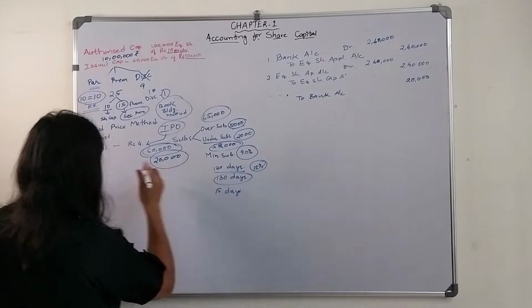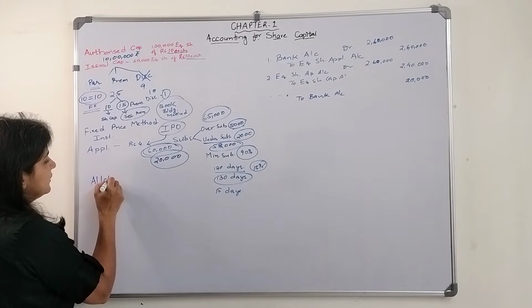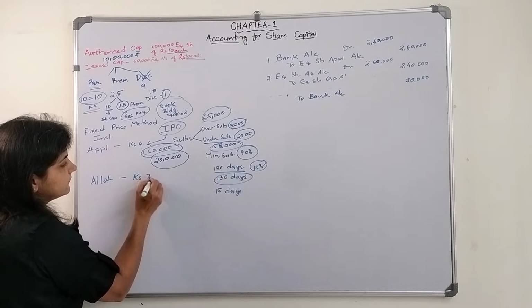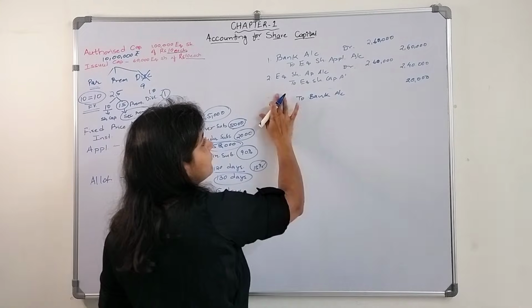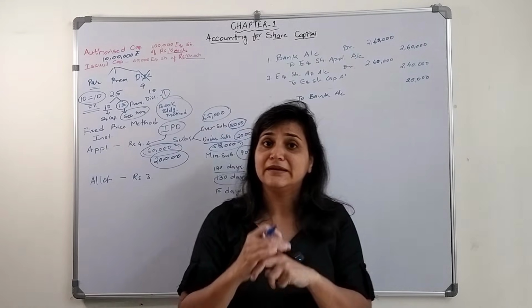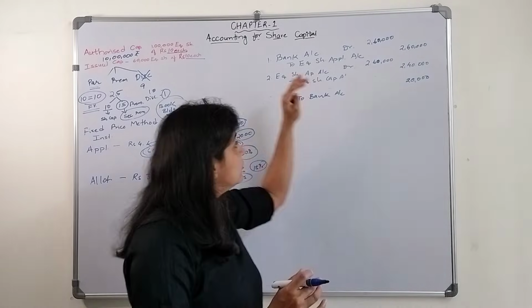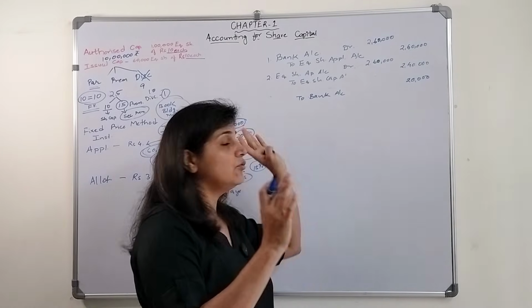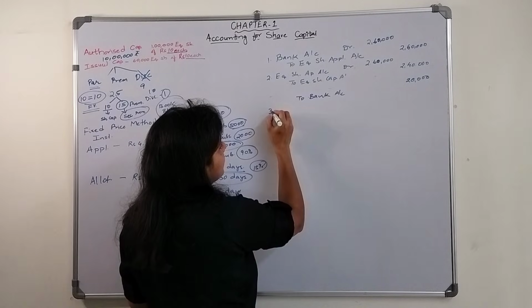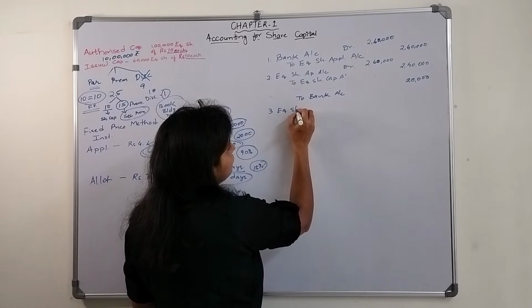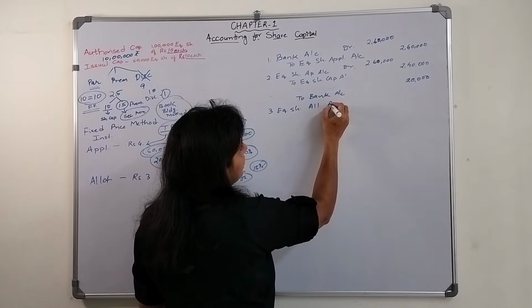Okay, so now let's say allotment money they asked for ₹3, right? ₹3 they asked for. First the allotment money will become due and then they will receive the money. So first the amount will become due. What will be the entry? It will be for allotment, so equity share allotment account debit.